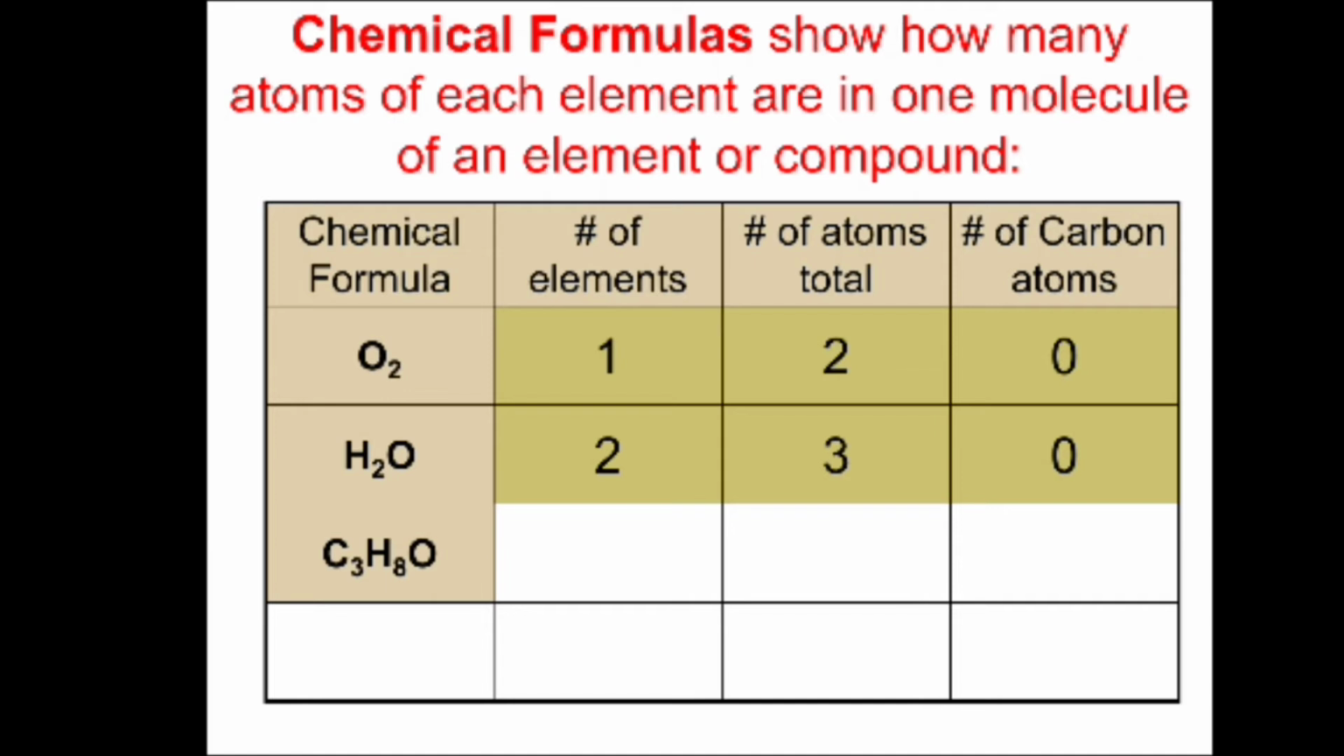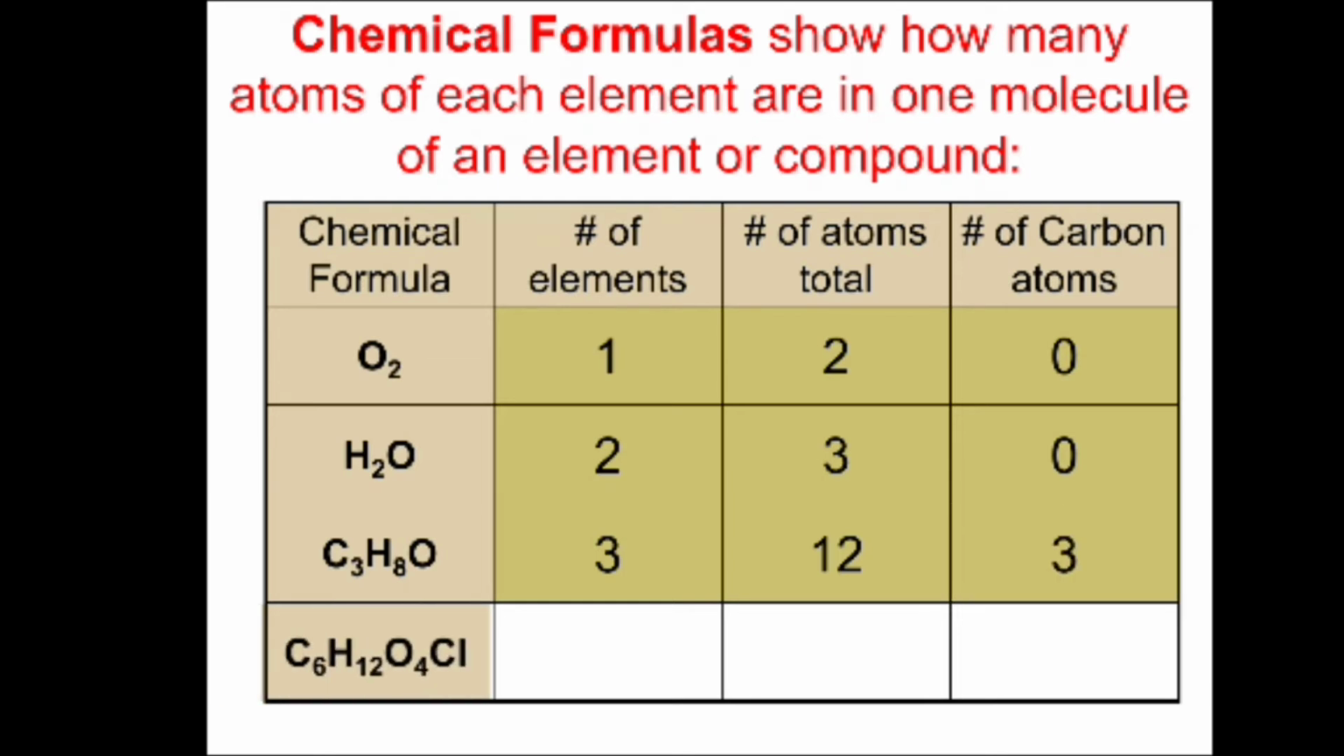And in another case, when there is a chemical formula C3H8O, then the number of elements will be 3, the total number of atoms will be 12 and the number of carbon atoms will be 3. In another case, when the chemical formula is C6H12O4Cl, in this case the number of elements will be 4, the total number of atoms will be 23 and the total number of carbon atoms will be 6.